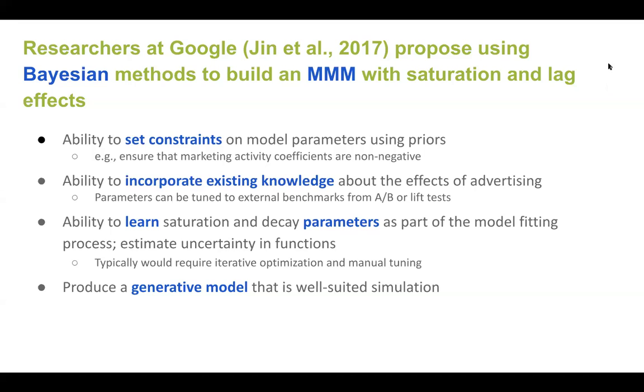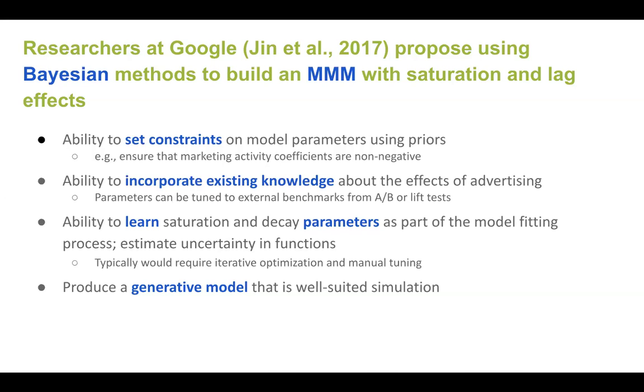Now, recently, some statisticians at Google actually proposed building MMM using Bayesian methods to model these saturation and lag effects. And there are 4 key benefits to this approach as we see it, and this is what really got us excited about this basic framework.